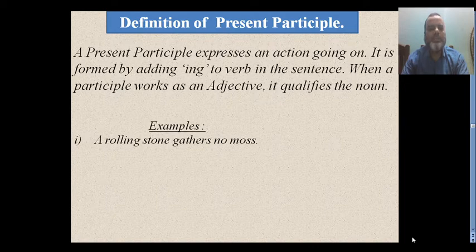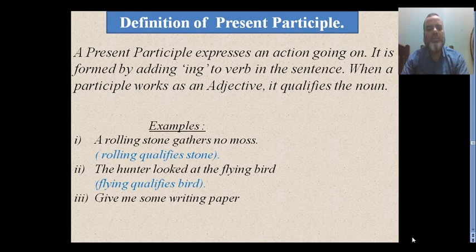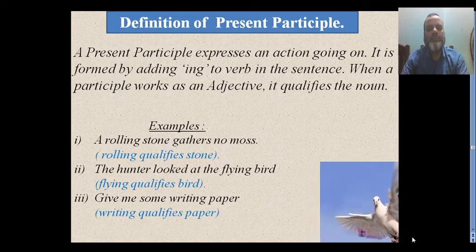Let us see some examples here. A rolling stone gathers no moss. A rolling stone. Here, rolling qualifies stone. Second one, the hunter looked at the flying bird. Here, flying qualifies bird. Third one, give me some writing paper. Here, writing qualifies paper.